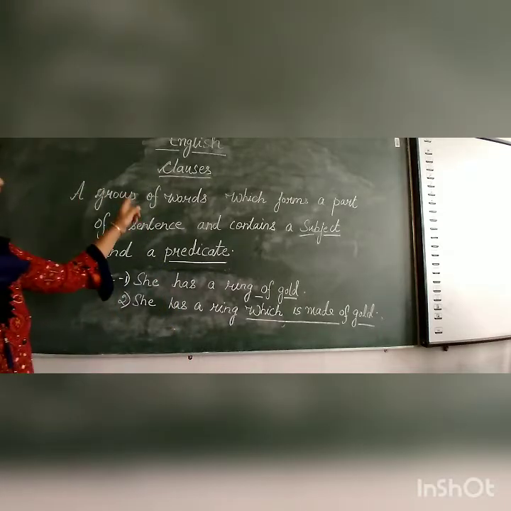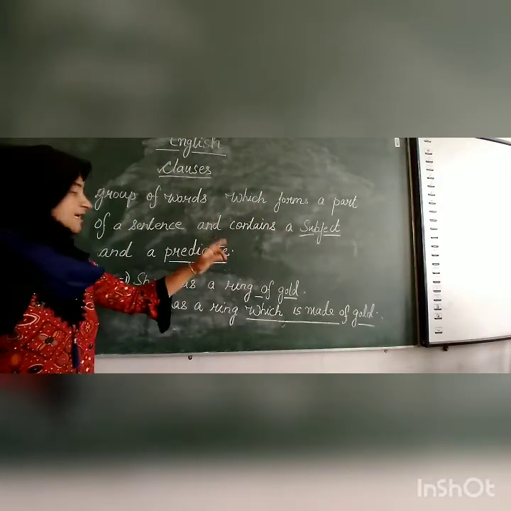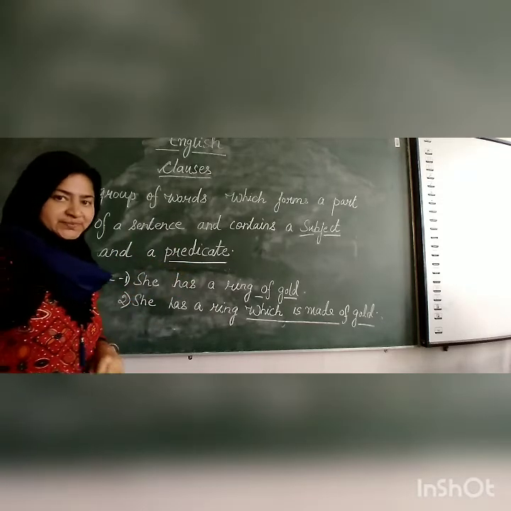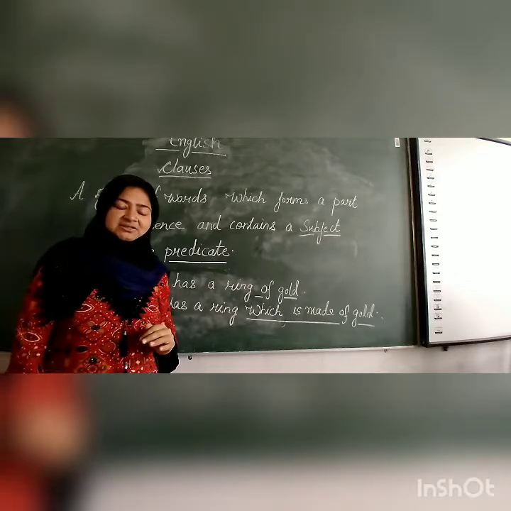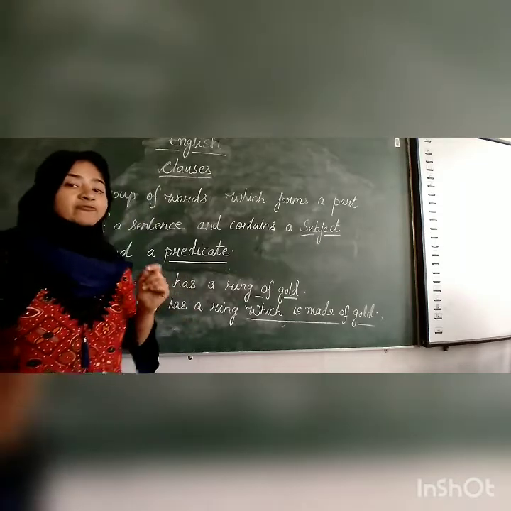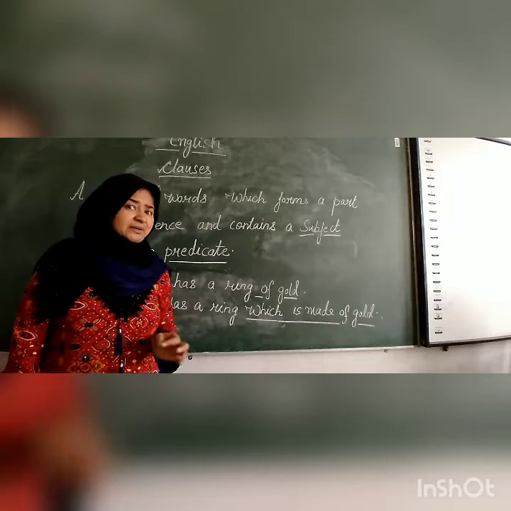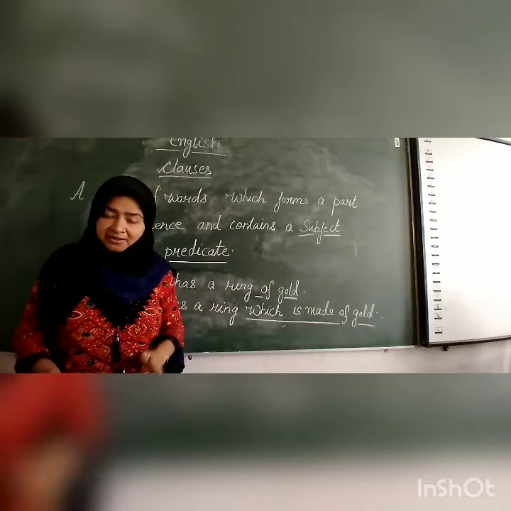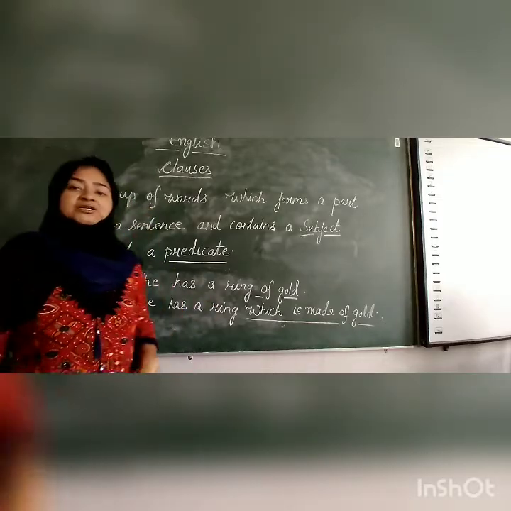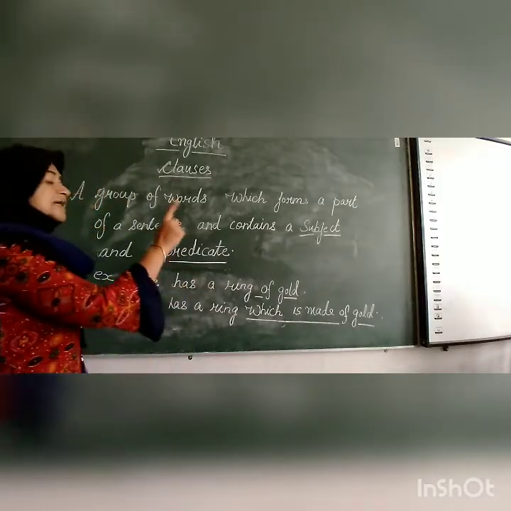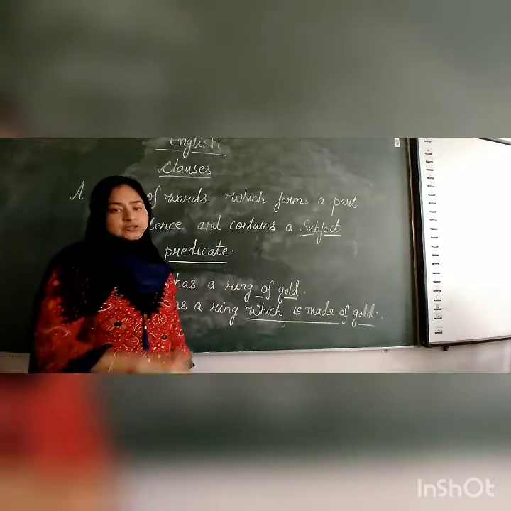A group of words which forms a part of a sentence and contains a subject and a predicate is known as a clause. In our previous class, we discussed phrases. What is a phrase? A phrase is a group of words which has a sense but not complete sense, and it does not have a predicate. But when we talk about a clause, what is a clause? It is also a group of words, but it has a subject and a predicate also.